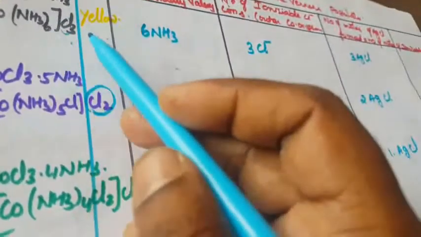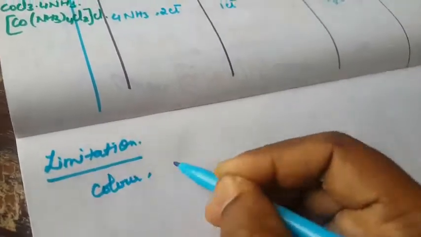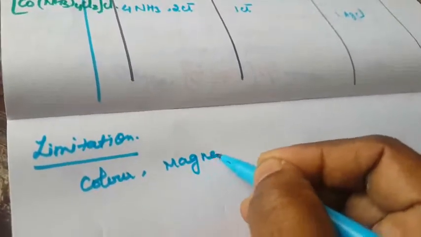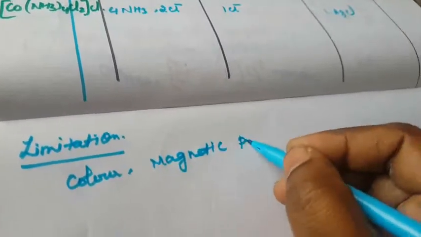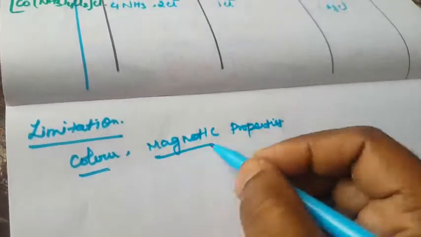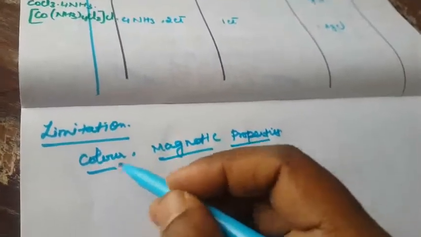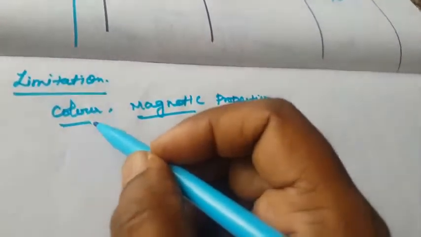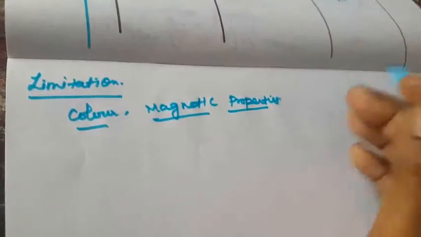Limitation: it is not able to explain the number of properties, such as their color and the magnetic property. It explains only which color will come. So it does not explain the color and the magnetic properties, that is, whether the compound is diamagnetic or paramagnetic. The next theory will overcome this. These are the two limitations: it does not explain the color and the magnetic properties of this compound.